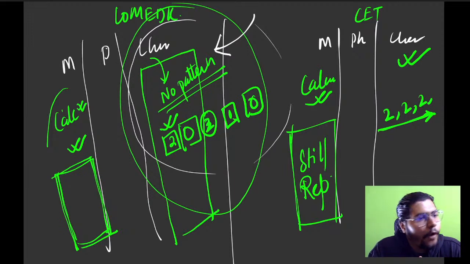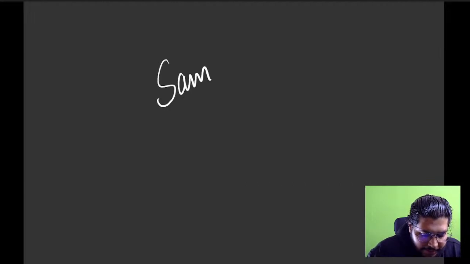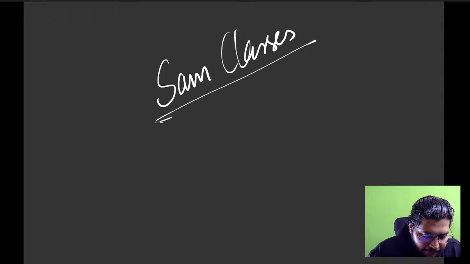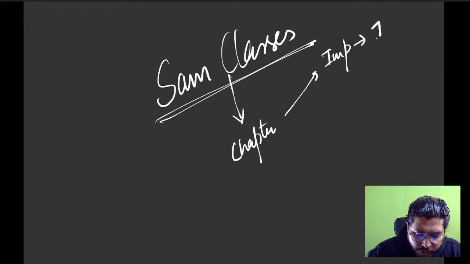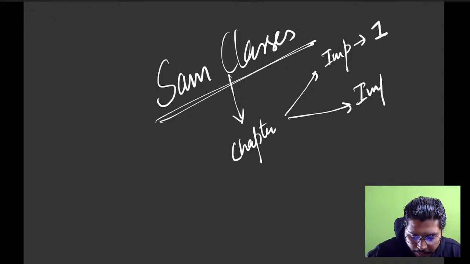Sir, which book to follow for CET and COMEDK? A lot of books are there in the market, basically the MTG ones, Arihant, but none of the books have the correct questions. So what you can do is download the app, samclasses, from the Play Store. The link will be given to you. In each chapter, when you open it, there are 2 important question papers. Important question paper 1 is for CET, that is previous years. Important question paper 2 is for COMEDK.